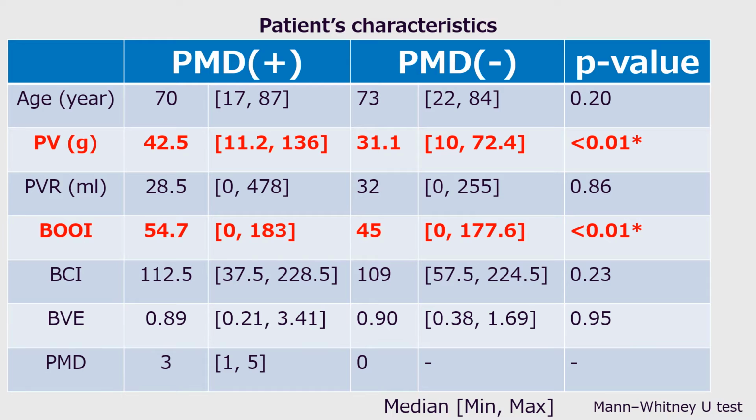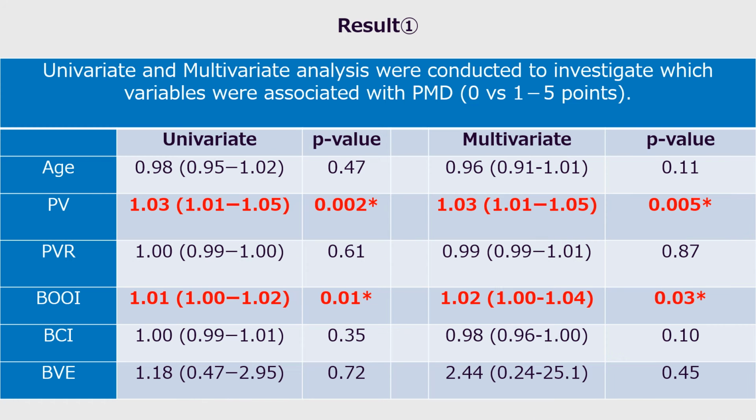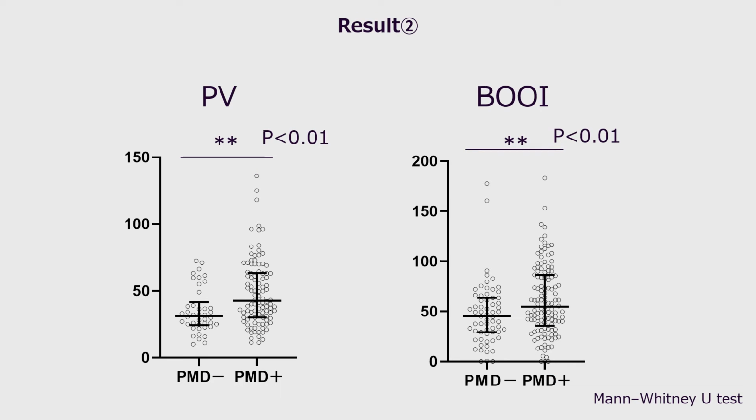We divided the patients into two groups, with and without PMD. Statistically significant differences are observed in prostate volume and BOO index. Univariate and multivariate analysis showed that prostate volume and BOO index are statistically significant predictors of PMD. These figures show that large prostate volume and severe bladder outlet obstruction are significantly associated with PMD.